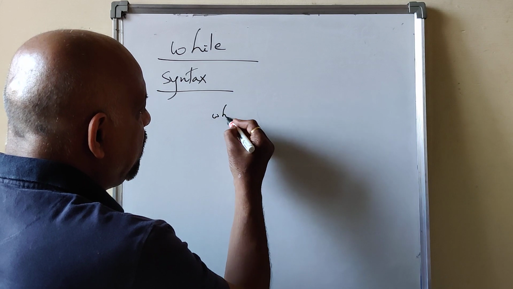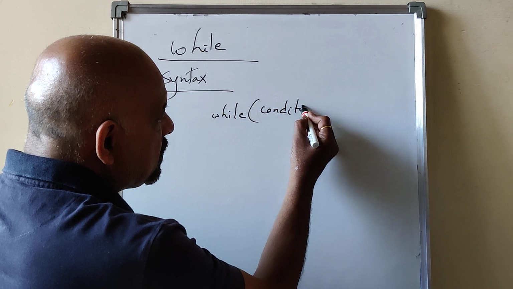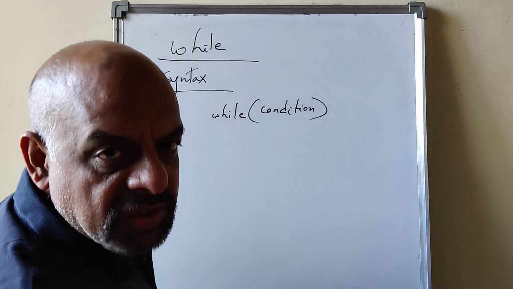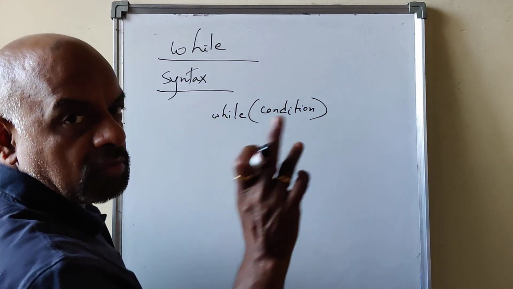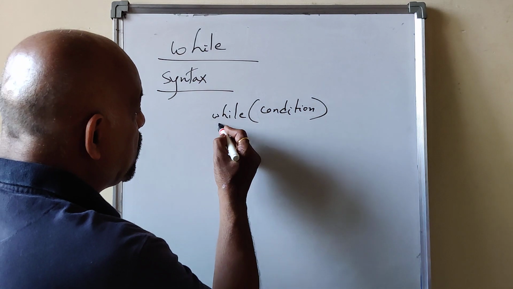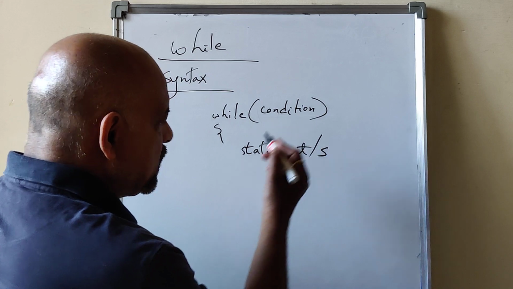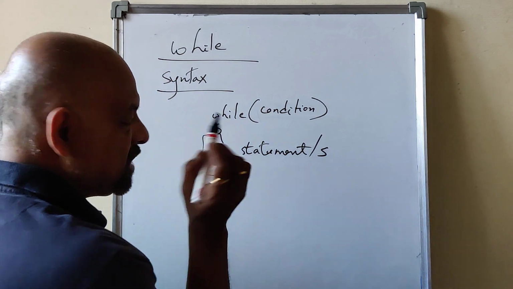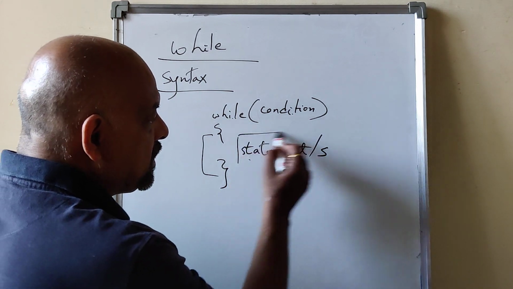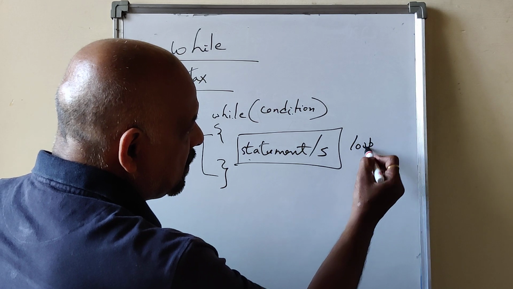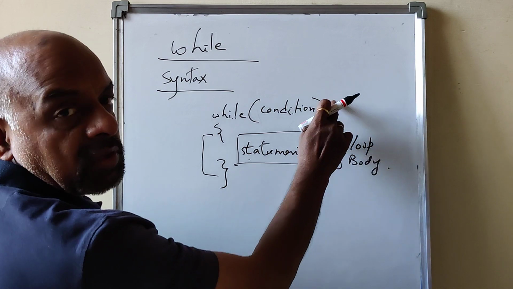While is the keyword, followed by a condition. You can form the condition using relational operators as well as logical operators. As long as this condition is true, a non-zero value, 1, you are going to execute the statement or statements. More than one statement must be enclosed in curly braces. This is called the loop body. You are not supposed to put a semicolon here.